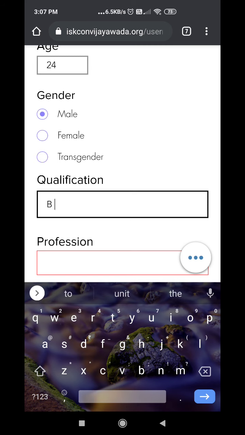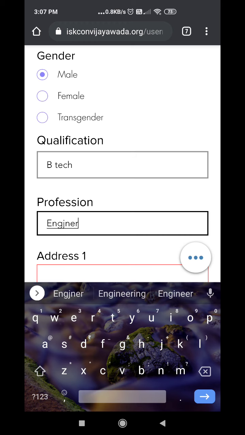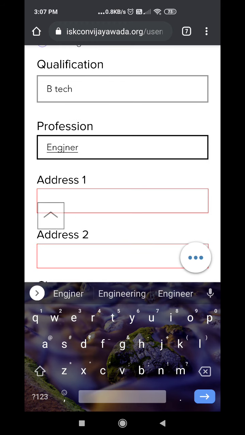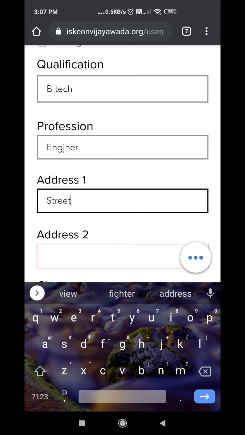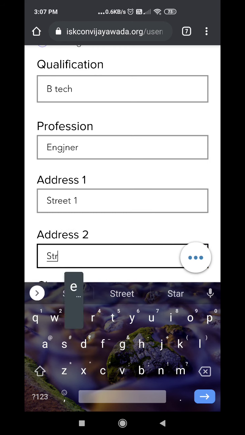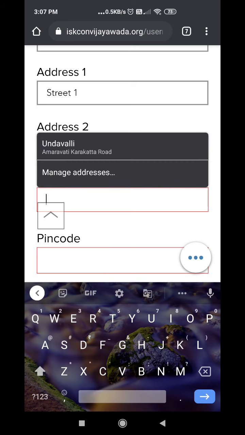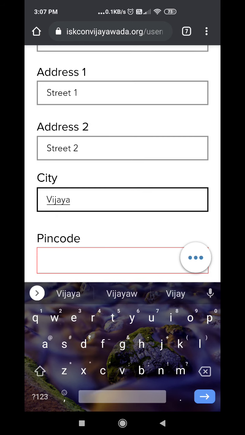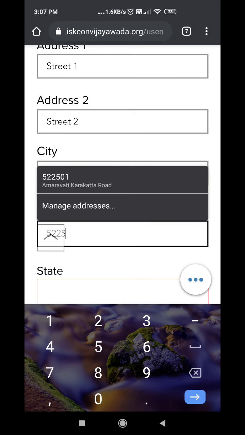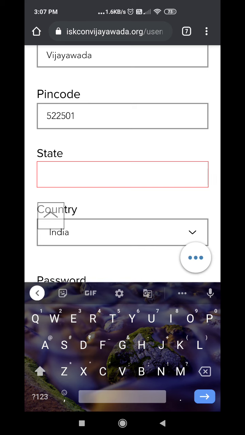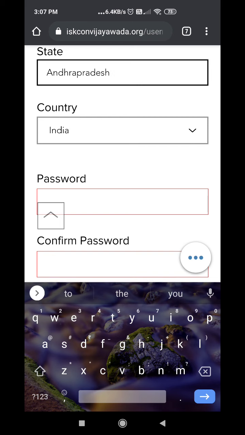Qualification, whichever qualification you have. Profession also. Address, you can put your correct address, street one, then city, your pin code, state, and there are a lot of country options.